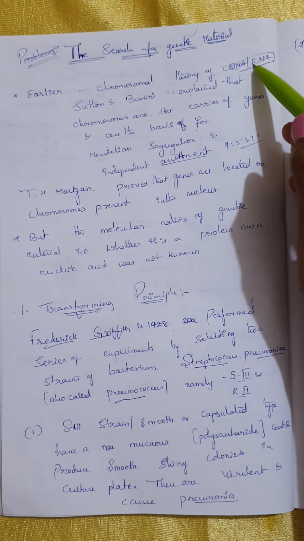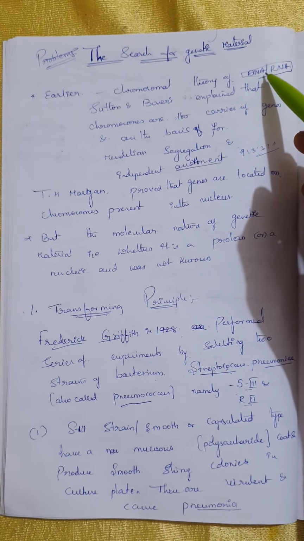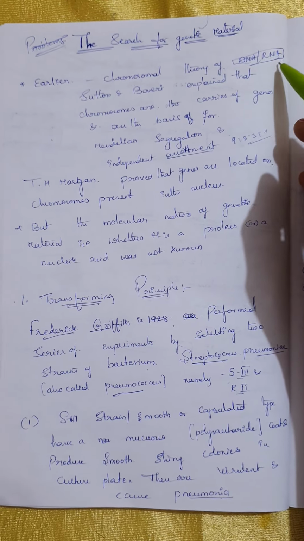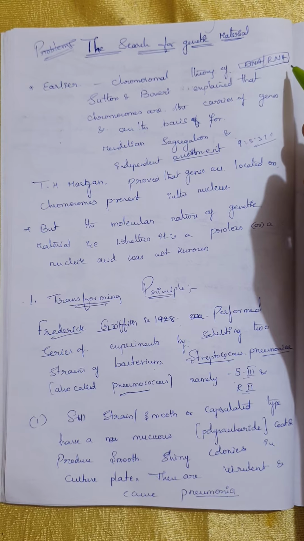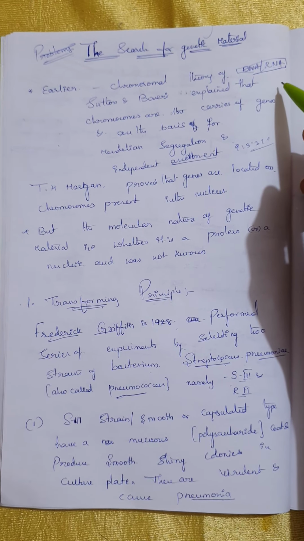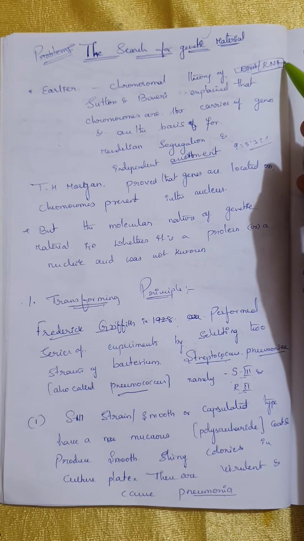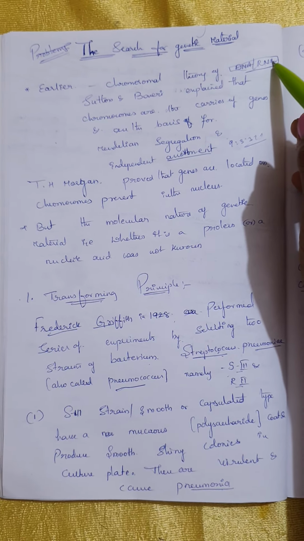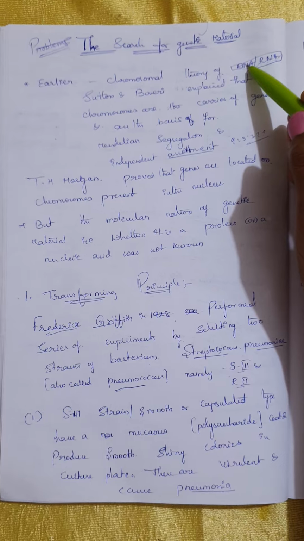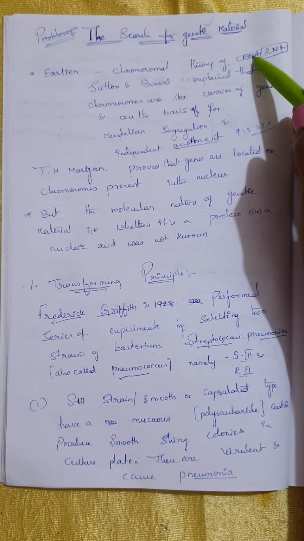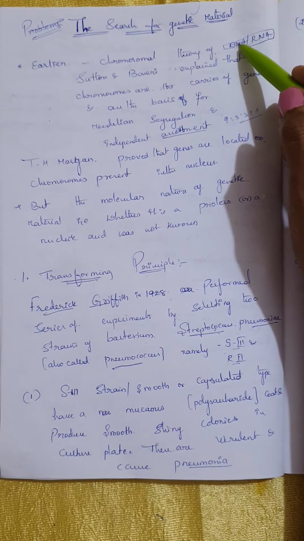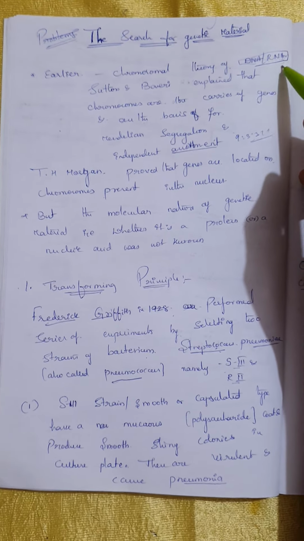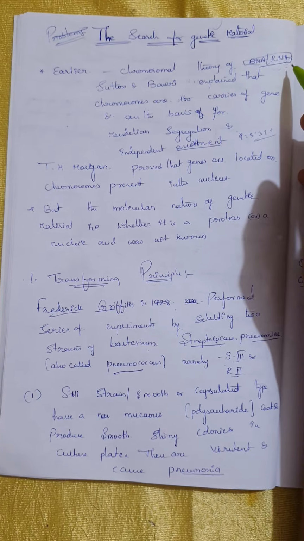Among these, they wanted to tell us whether DNA is the genetic material or RNA is the genetic material. Why? Because these two are present in almost all living organisms, but viruses are the ones where some of them have RNA as genetic material, which causes plant diseases, and some of them have DNA as genetic material, mostly causing animal diseases, except retroviruses and also cauliflower mosaic viruses. They are exceptions, but still they wanted to prove that.